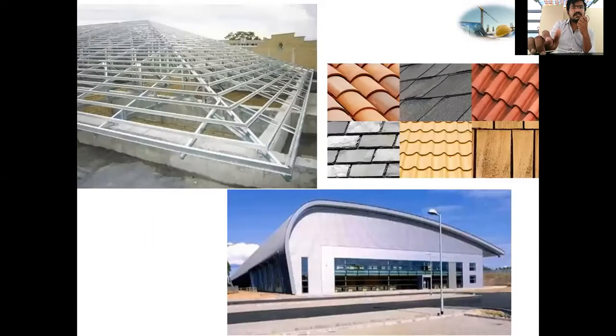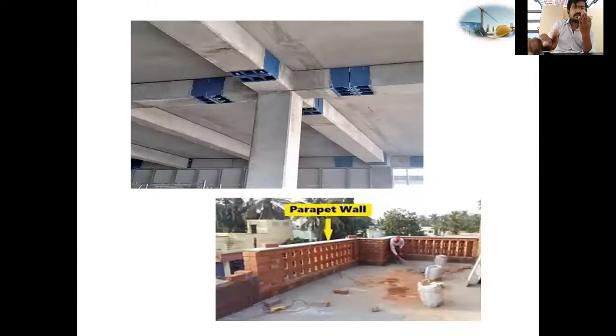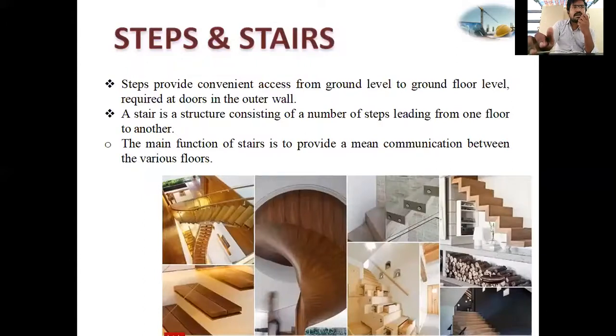Next, these are the different types of roofs. The first one is a flat roof having beams and columns. Roof is provided on the beams. Just observe, the standing one is a column and these are the beams. Next, the parapet wall. If this parapet wall is not there, there may be chances of falling down from the first floor, second floor, anything. Next, steps and stairs.